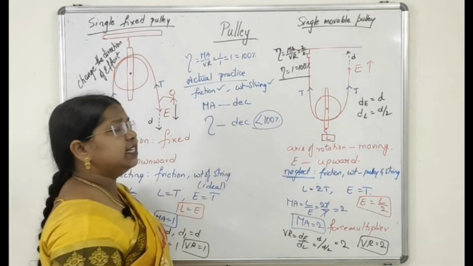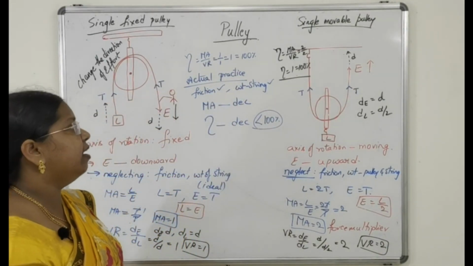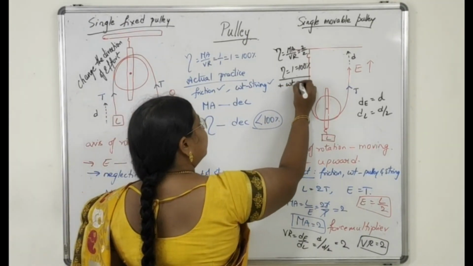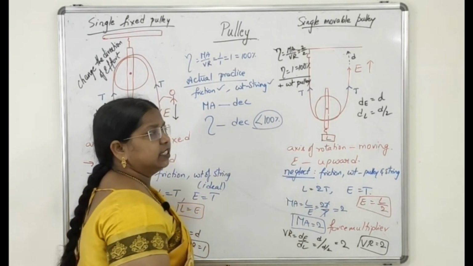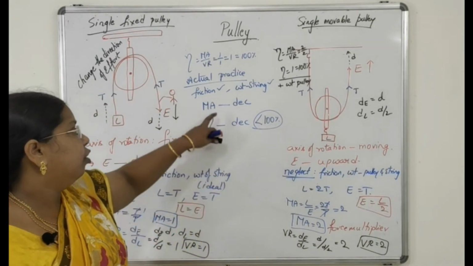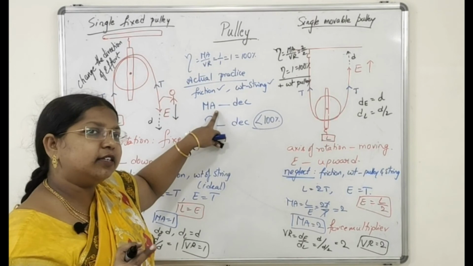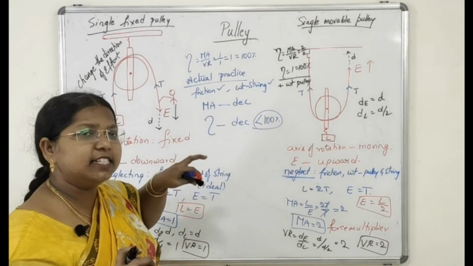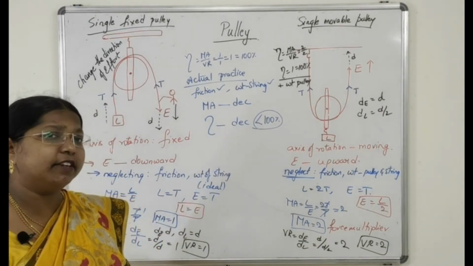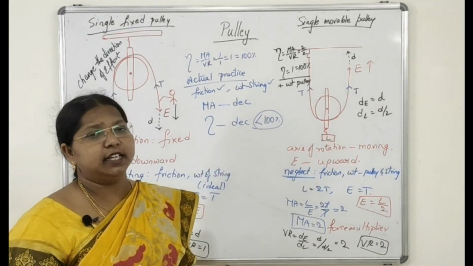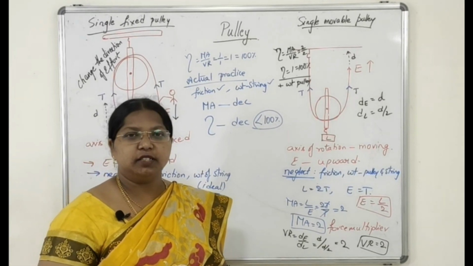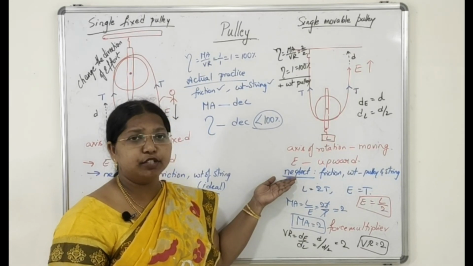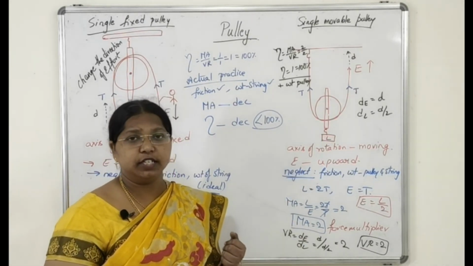But in actual practice, friction will be there, the weight of the strings will be there, along with this the weight of the pulley will also be a factor to decrease your mechanical advantage. So as your mechanical advantage is decreasing, your efficiency will also decrease and it will be less than 100% for an actual machine. For ideal it will be 100%, when we are neglecting the friction and weights of the pulley and string.